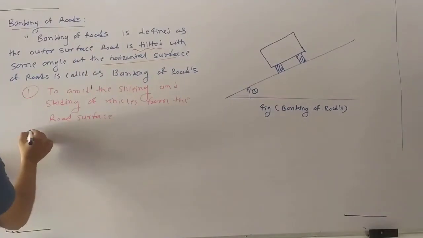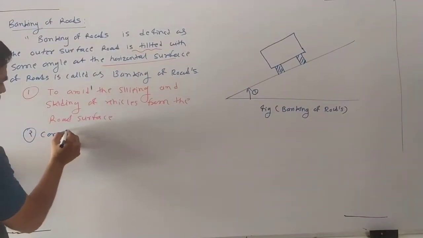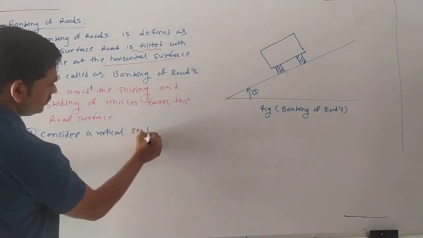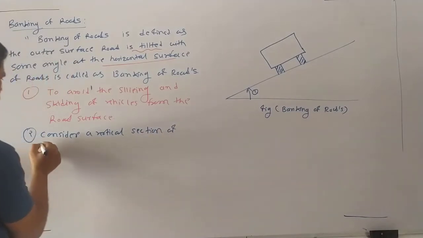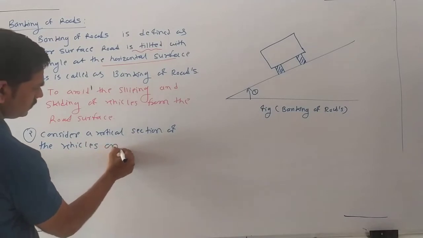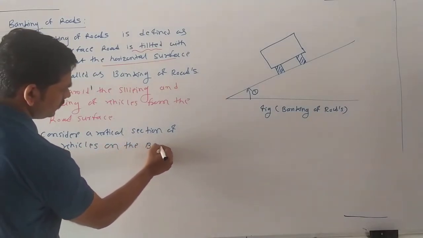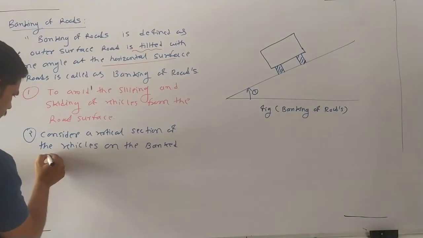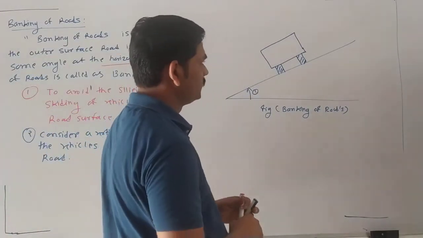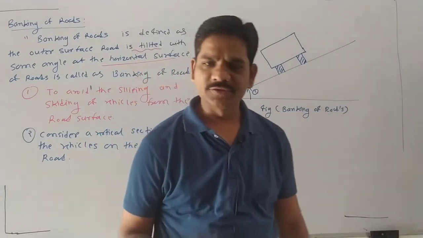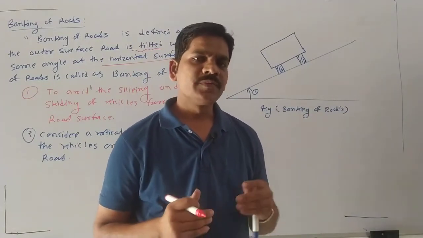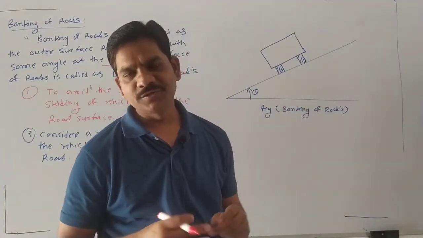Consider a vertical section of the vehicle on the banked road. Yes or no? Yes. So we have to consider this vehicle. This vehicle has some mass. Yes or no? Yes. This road has some radius, right? Then the gravitational force acts on the vehicle.